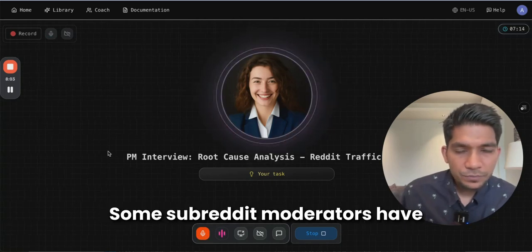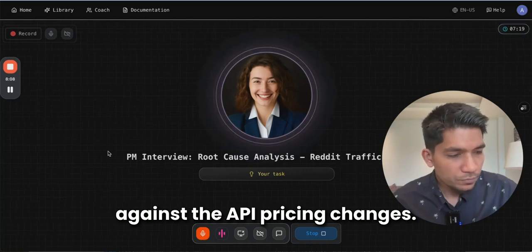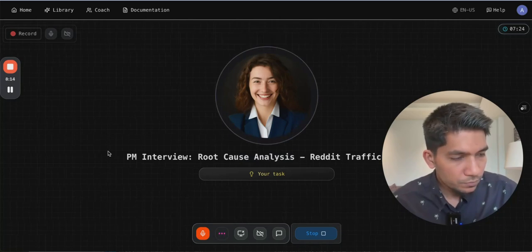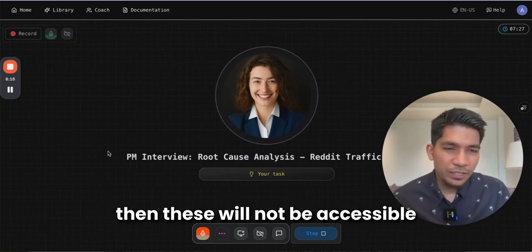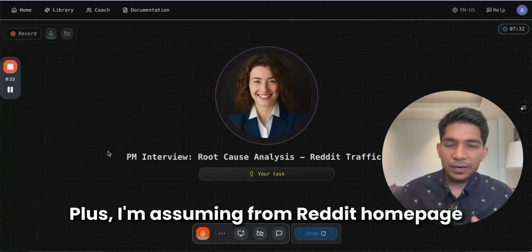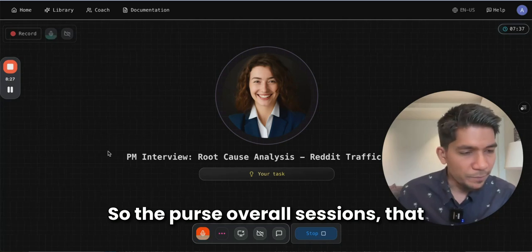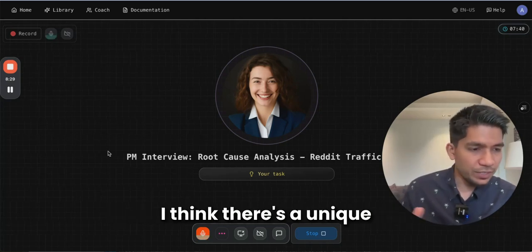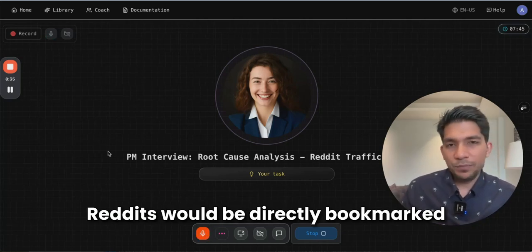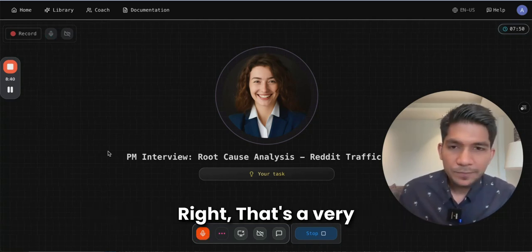Some subreddit moderators have been setting their communities to private as a form of protest against the API pricing changes. This makes the content within those subreddits inaccessible to the public. Oh, that's huge, because then these will not be accessible to Google search as well. Plus, I'm assuming from the Reddit homepage also you can't go to these pages. So the overall sessions, we are not bothered, but I think the unique visitors are down. Likely it's because these subreddits would be directly bookmarked or reached through Google search, and those users will stop coming, right?